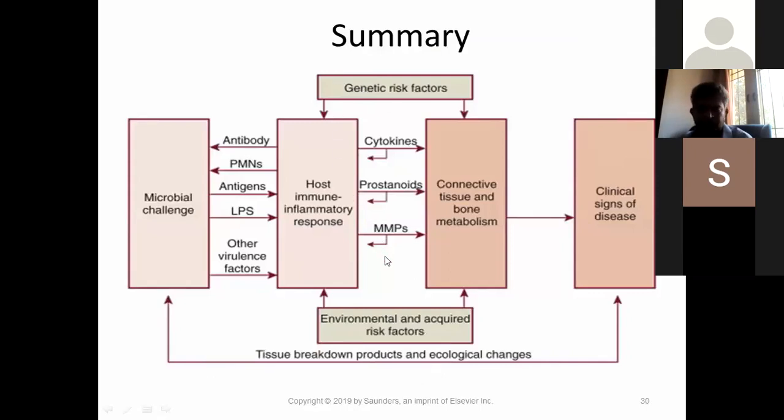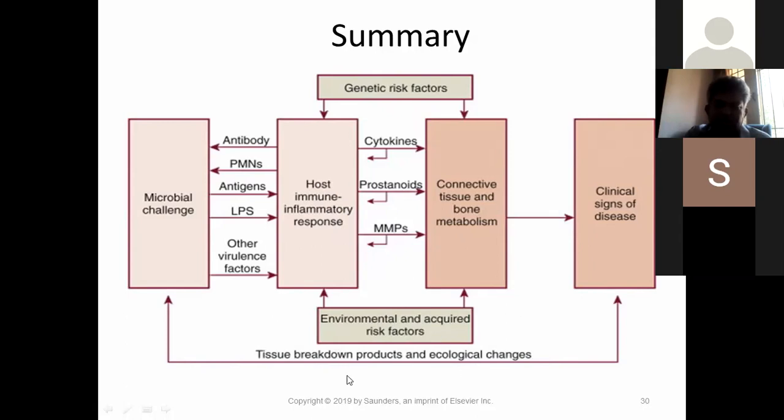In summary, this is a very comprehensive table. There is a microbial challenge, then there's a host response, and in this interplay, there is connective tissue and bone metabolism, and also this is surrounded by genetic factors, environmental factors and risk factors.